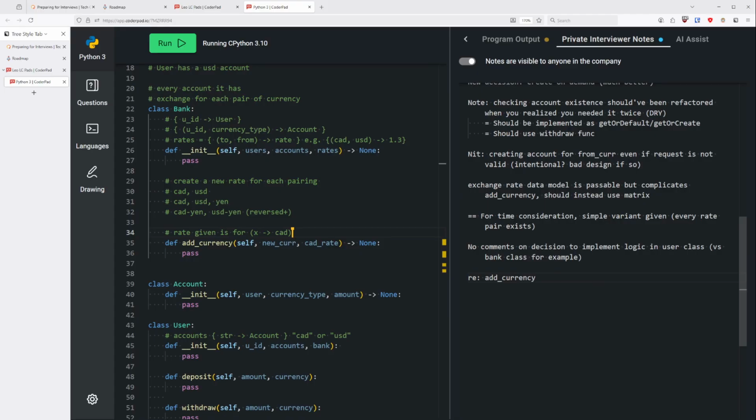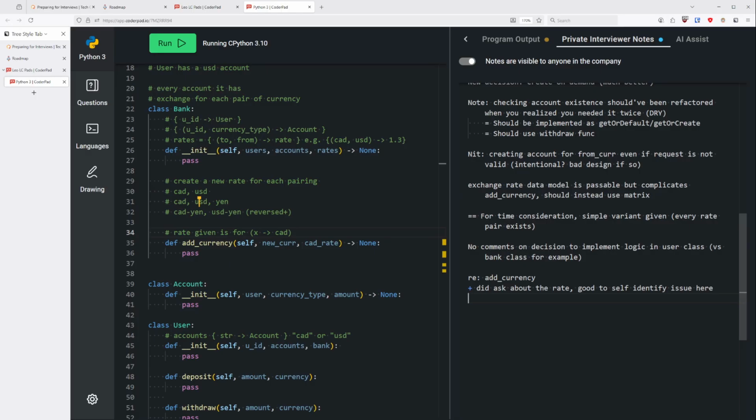Yes. Oh, okay, okay. So say we have CAD to USD, and we try to add yen. We're given yen to CAD, but we need to populate yen to USD. But that's something we'd have to figure out within the function, right? Well, so you can figure out yen, so you can deduce yen to USD. Yeah.